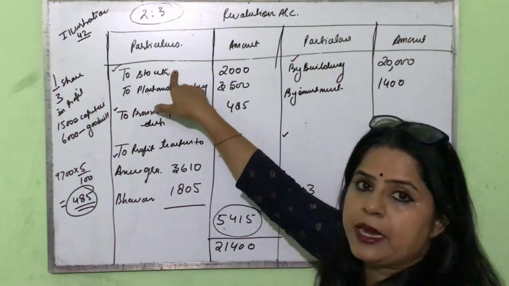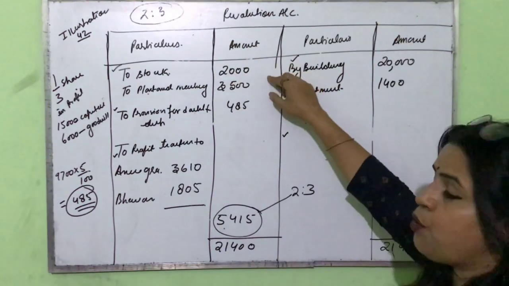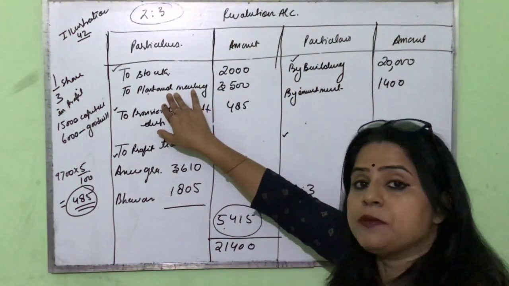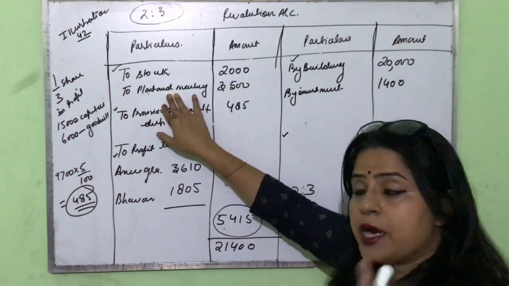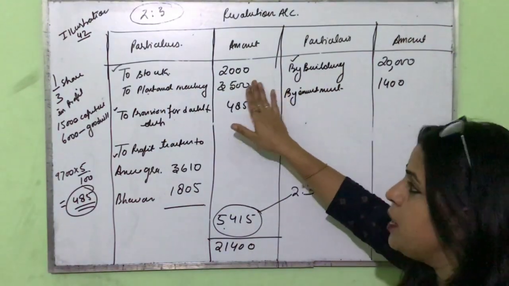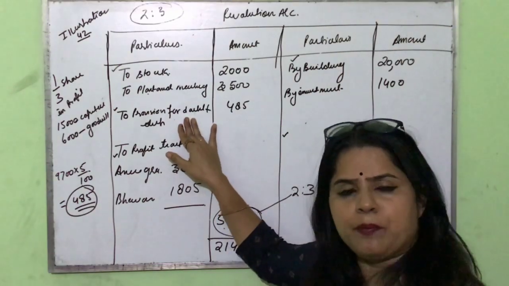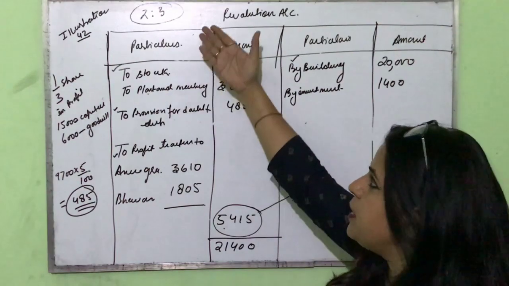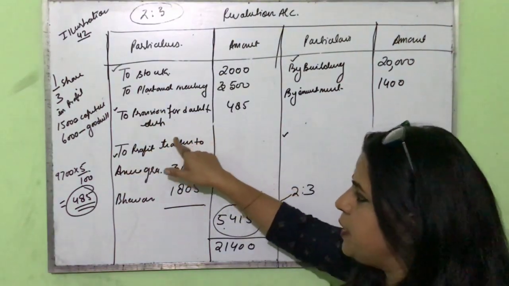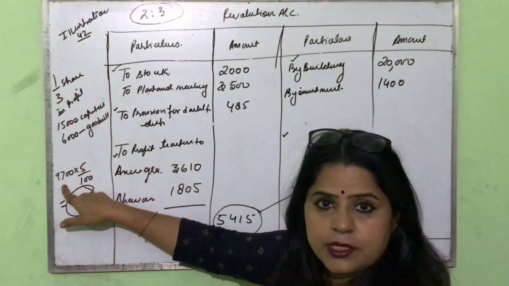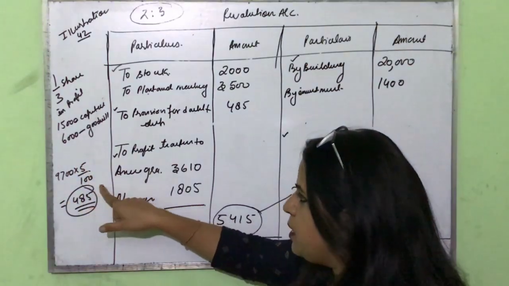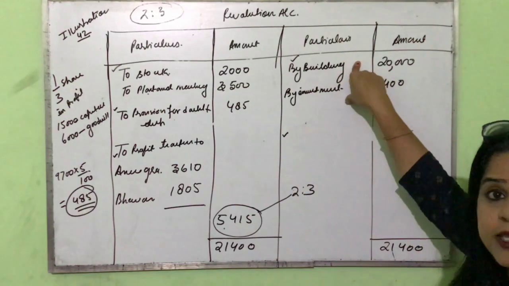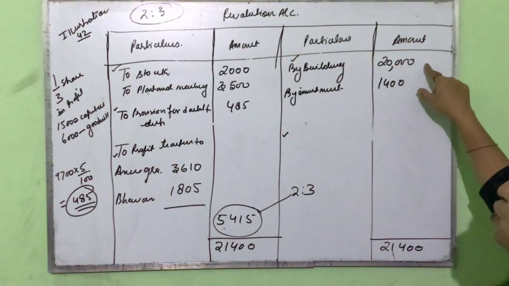Stock decreases by 10%, 10% of 20,000 is 2,000 rupees. Plant and machinery is also depreciated, decreases by 10%, 10% of 35,000 comes to 3,400. There is a provision for doubtful debt. Provision always reduces the debtor. So the asset decreases, record it in the debit side. So do provision for doubtful debt. Your debtor is 9,700 at 5%, that is 485 rupees. Then the building is appreciated by 20%, it comes to 20,000.